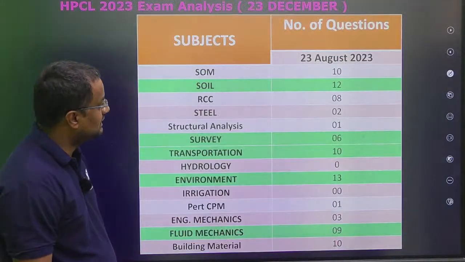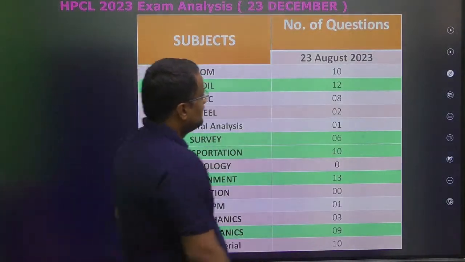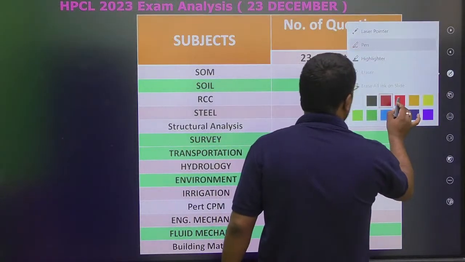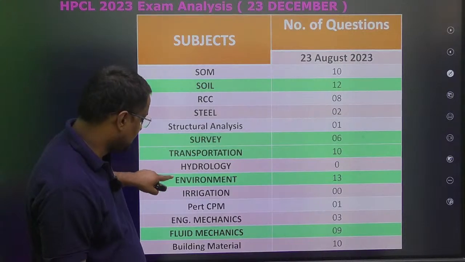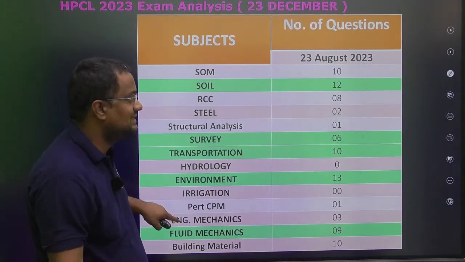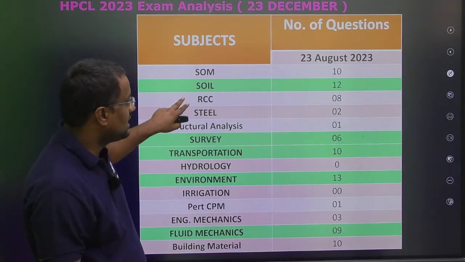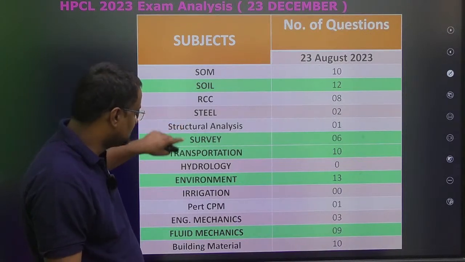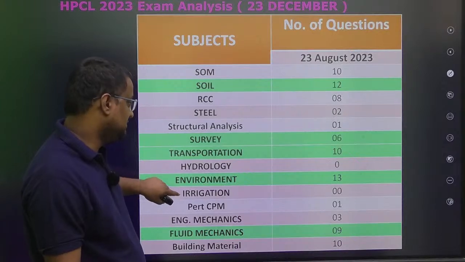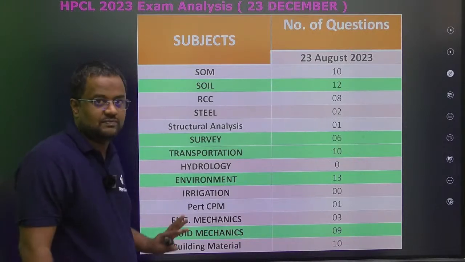But out of technical, out of 85 questions, soil, survey, transportation, environment and fluid mechanics are on the higher side, along with RCC. Steel, structural analysis, hydrology, CPM and irrigation carry fewer marks.